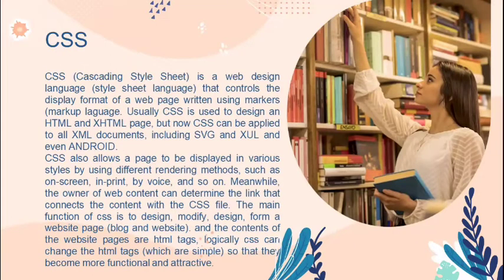And then CSS, or Cascading Style Sheet, is a web design and style sheet language that controls the display format of a web page written using a markup language. Usually, CSS is used to design HTML and XML pages, but now CSS can be applied to all XML documents, including SVG and XUL, and even Android.